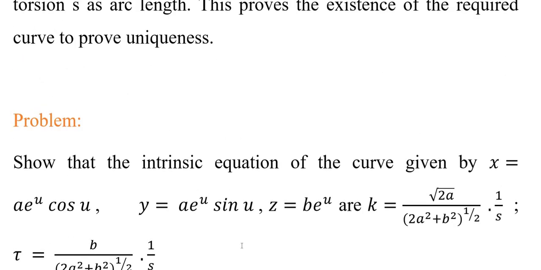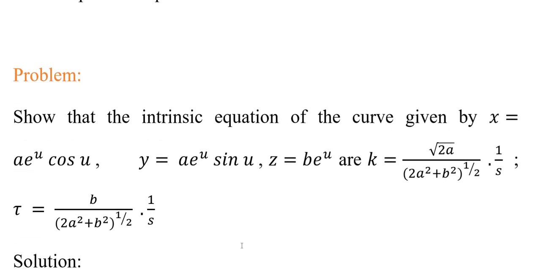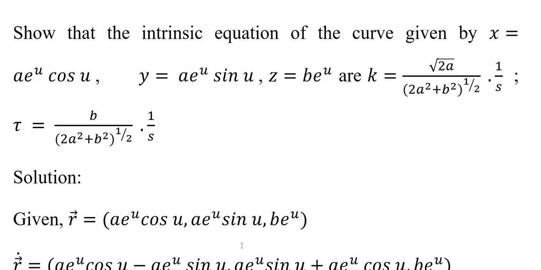So now we're going to solve a problem using the curvature and torsion. Show that the intrinsic equation of the curve given by x = a e^u cos u, y = a e^u sin u, z = b e^u, is kappa = (square root of 2a)/(2a² + b²)^(1/2) into 1/s, and tau = b/(2a² + b²)^(1/2) into 1/s.